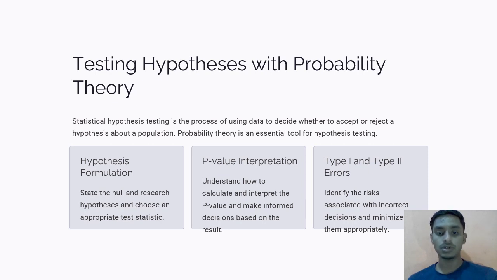P-value interpretation: understand how to calculate and interpret the p-value and make informed decisions based on the result. In this, we are going to see type 1 and type 2 errors, that means identifying the risks associated with incorrect decisions and minimizing them appropriately.